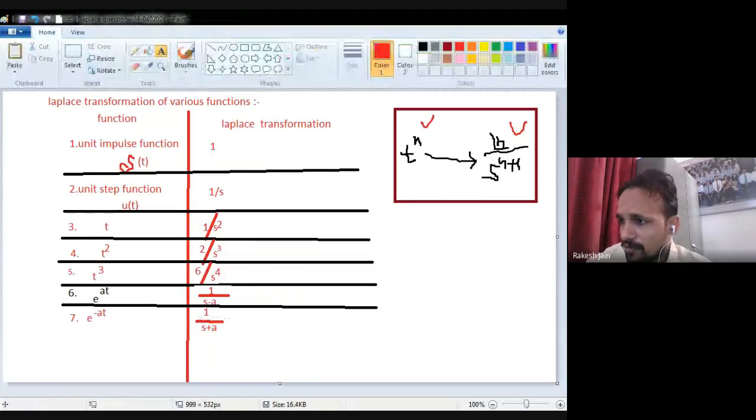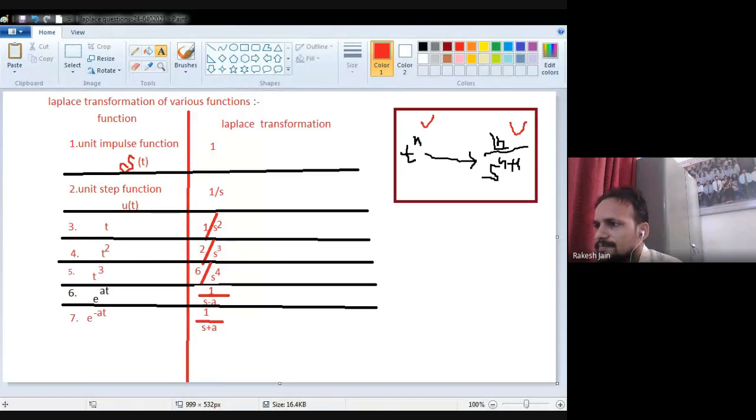Now, if t will be multiplied by these values, then what will happen? If instead of e raised to the power plus at, it will be t e raised to the power plus at, then what will happen? Just 1 divided by s minus a, the square of that term. Okay. If it will be t e raised to the power minus at, then what will happen? 1 divided by s plus a and its square.